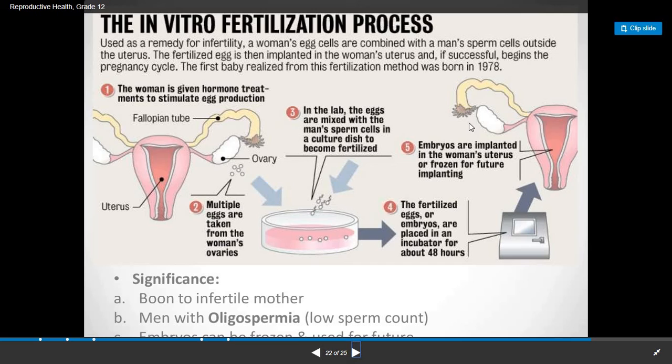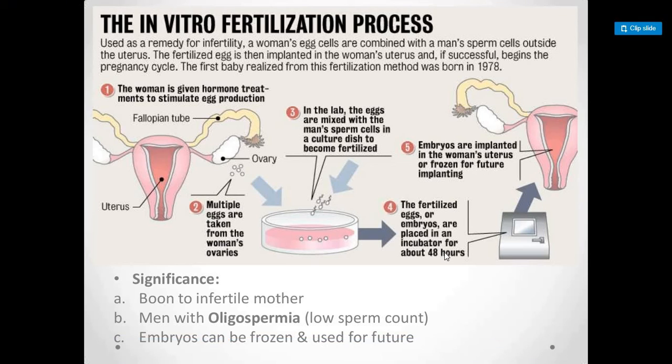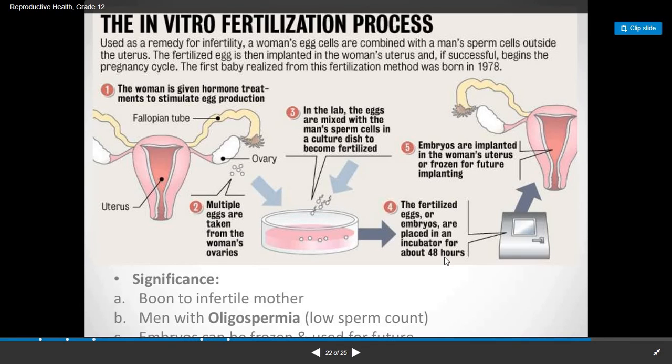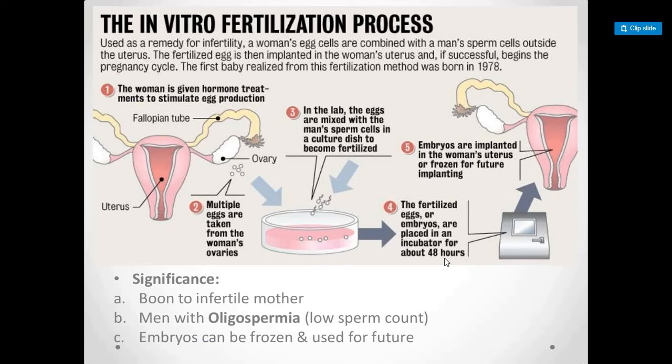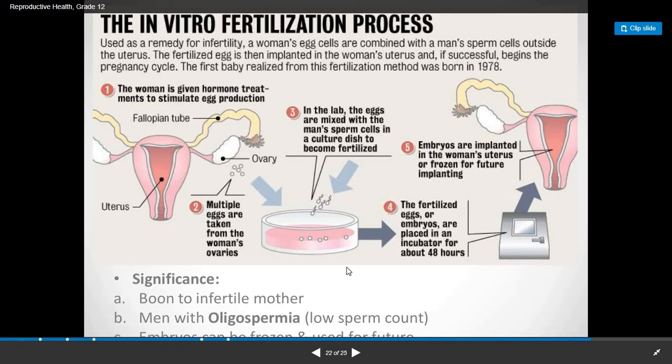If the female wants to preserve the embryos for a future time, they can be frozen, and when she wants, the embryos can be taken out and placed inside the uterus. This is also a benefit, and mostly in India it is now practiced and is successful also.